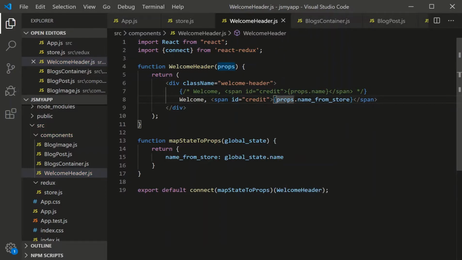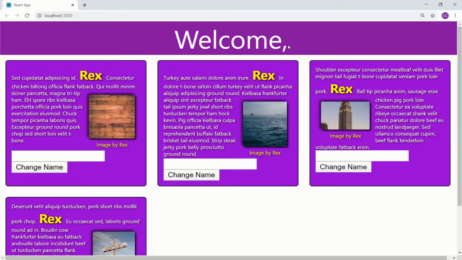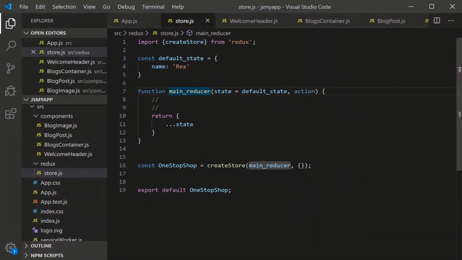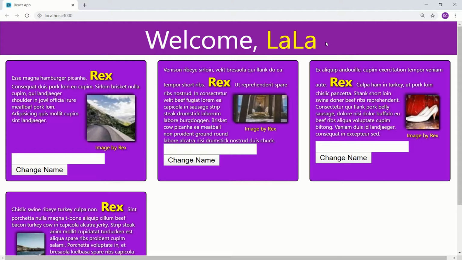So just like that, we've connected to the store, and now we're using the global state within our local component. Let's go to the front end and see what we get. We get welcome blank. Now, why are we getting blank? Well, we overrode our default state with a blank object. Let's override it with an actual name. Let's say name Law like this. Back to the front end, and we get Law here.